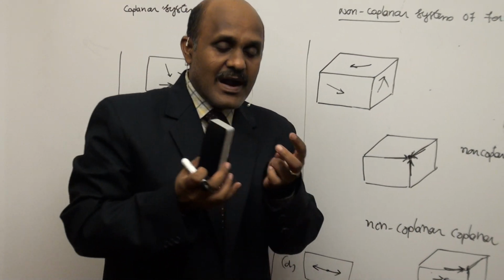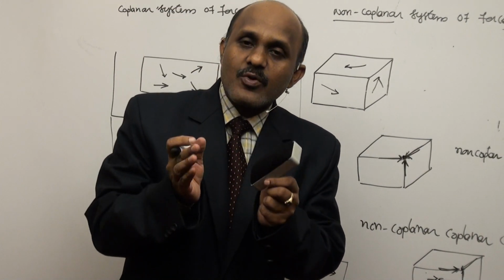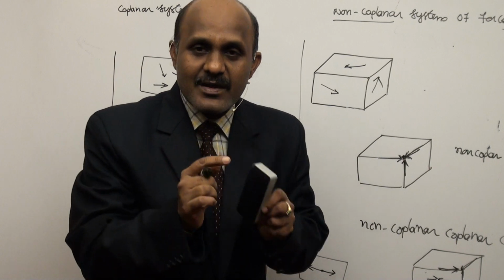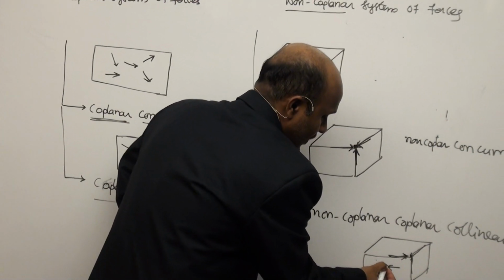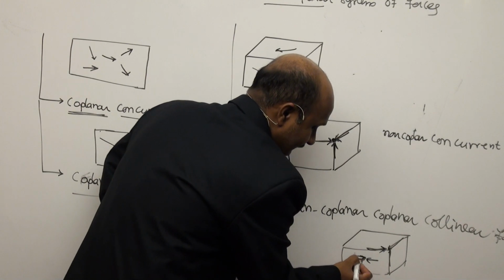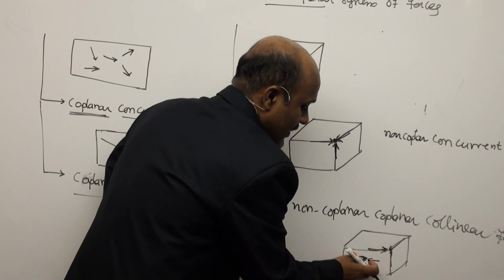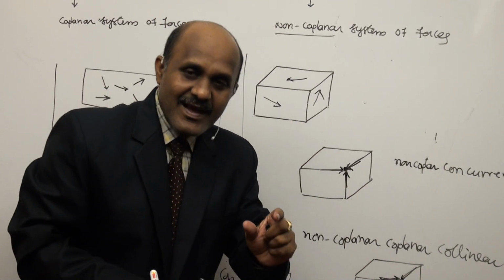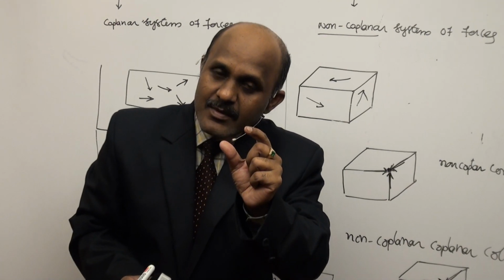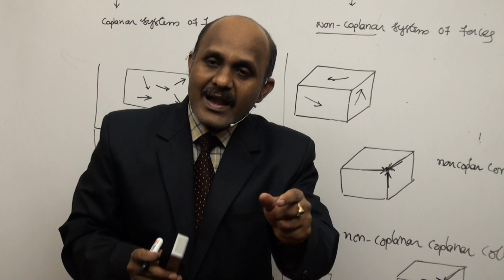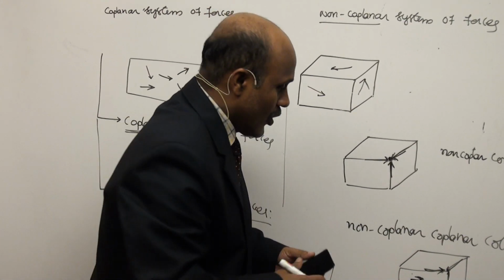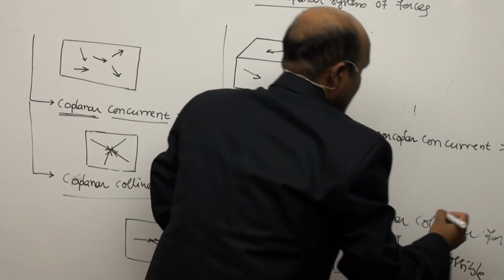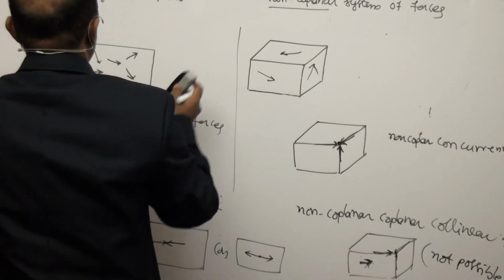That condition is nothing but forces and their line of action not in a single plane but acting in different planes, while the line of action must be in one line. Here the first condition has failed: forces and line of action are only in a single plane. Our concept of a non-coplanar system of forces is forces and lines of action not only in a single plane, they must be in different planes, and the line of action is in the same line. So collinear forces are not possible here.